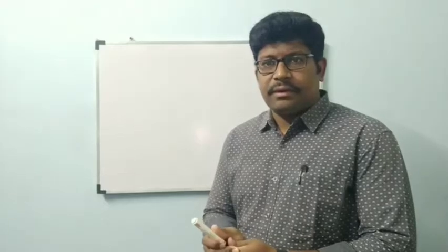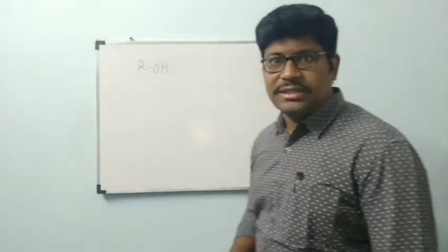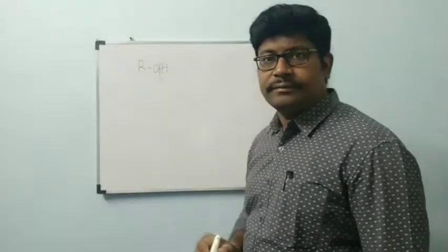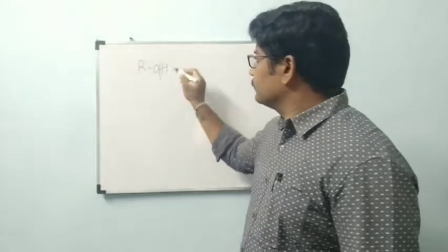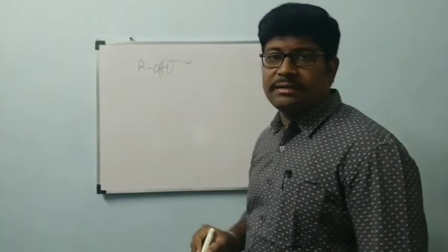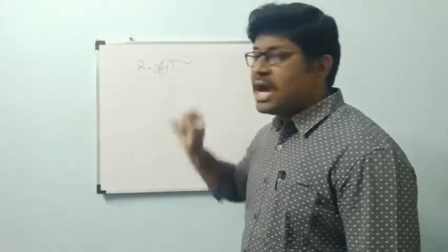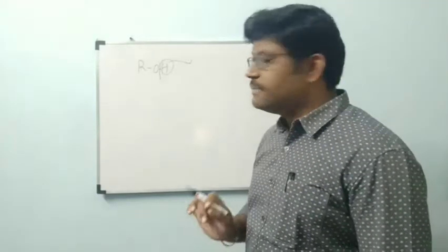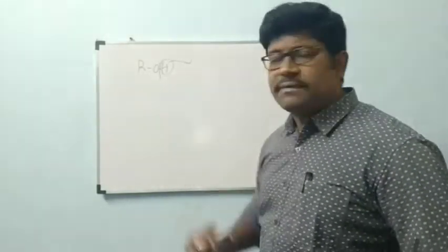In the acidity of alcohols, the OH bond will be cleaved. Let us consider the general formula of alcohol, that is ROH. If this OH bond is going to be cleaved, this alcohol is going to donate H plus ion. It is capable of donation of H plus ion. The substance which can donate the H plus ion is called acid. That means alcohol is slightly behaving like acid. It has some acidic nature. That is the meaning. Alcohols are able to donate the H plus ions.